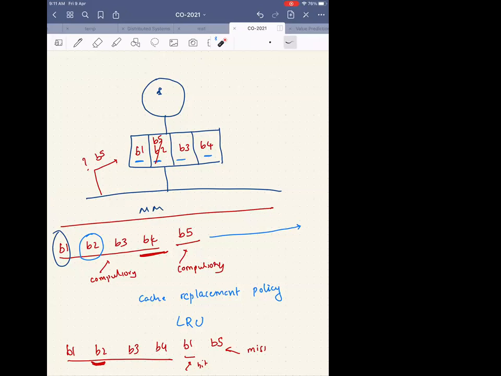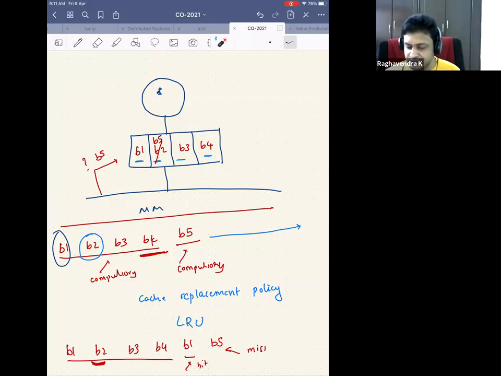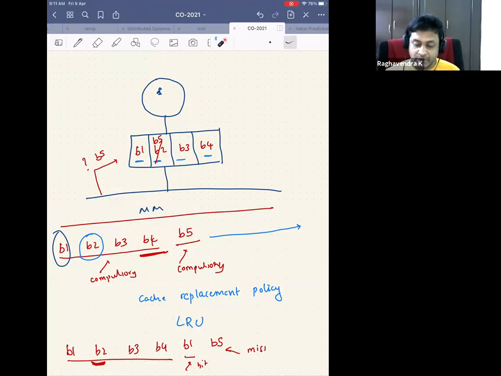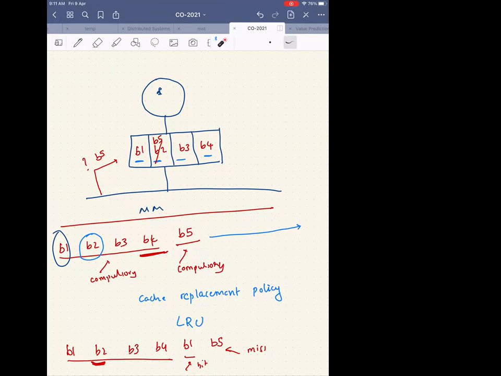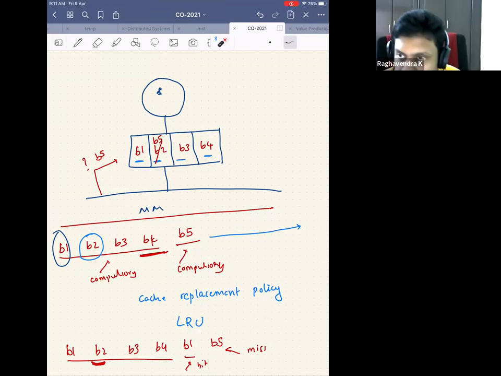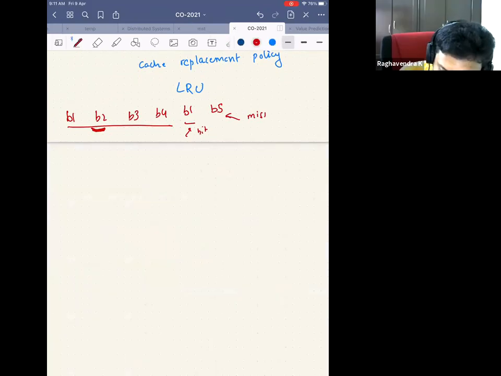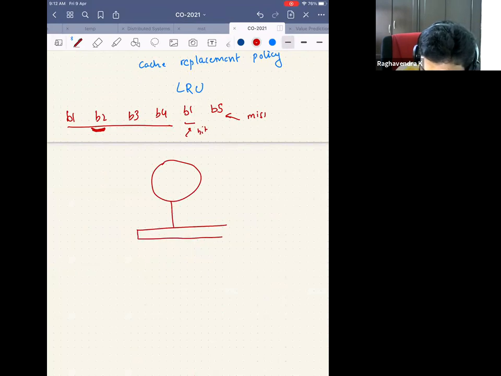Maybe least used. Yeah, least recently used we already saw. Not least recently, like the least used data. I mean, least frequently used. Okay, excellent. So what you are saying is, how do I know how many times I have used something? Maybe I can keep a counter. So where do you keep the counter? In the tag only. Okay, so now what Aditya is saying is we will come up with a replacement policy where each block will have a counter along with the tag.